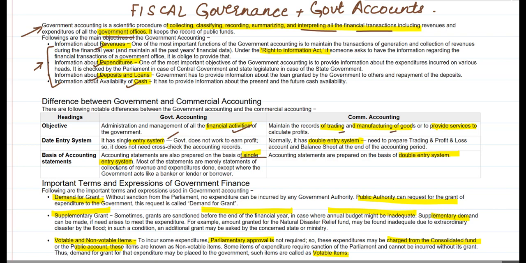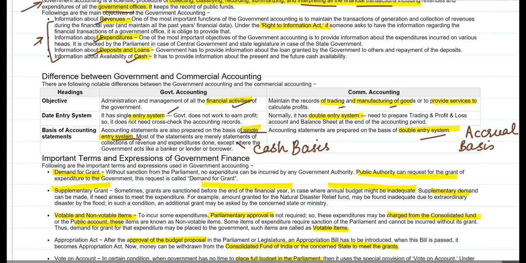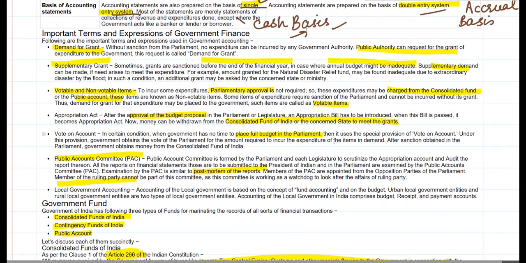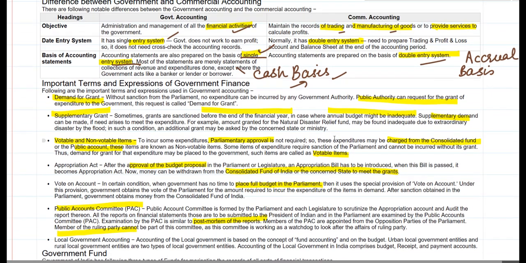That is again the single entry system, and it is the cash basis. Here we use the double entry system and the accrual basis. So this aspect has been answered: what is the system of accounting in government use? It is the single entry system and it is cash basis. Why it is used is the next topic that we'll be dealing with later.